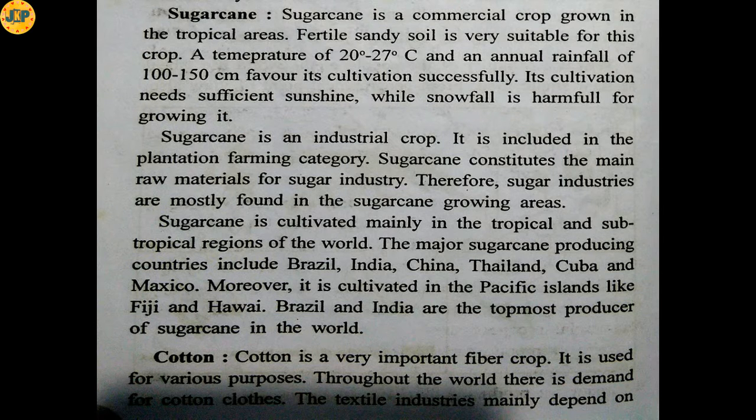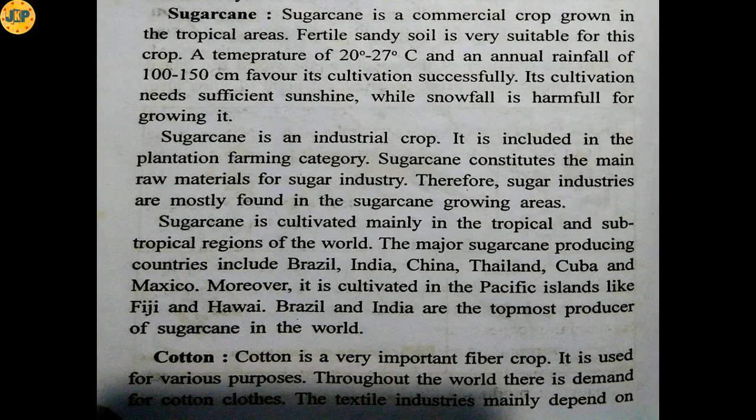Sugarcane. Sugarcane is a commercial crop grown in the tropical areas. We can also call it a cash crop because sugarcane is cultivated especially for commercial purposes. Fertile sandy soil is very suitable for this crop. So for the growth of sugarcane, the soil should be fertile and of the sandy type.